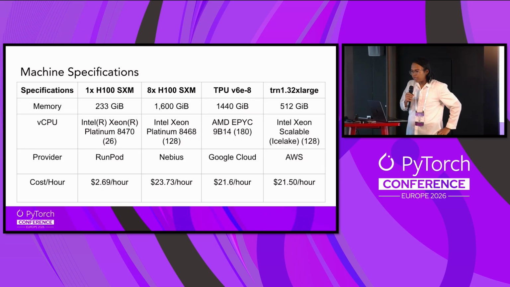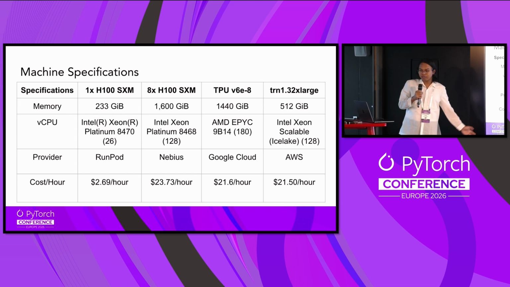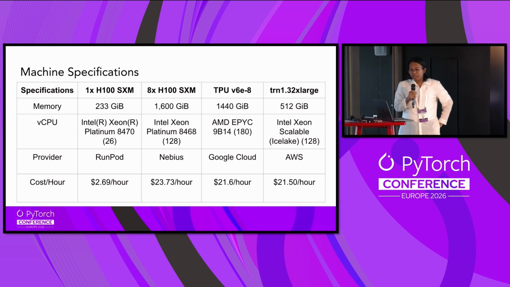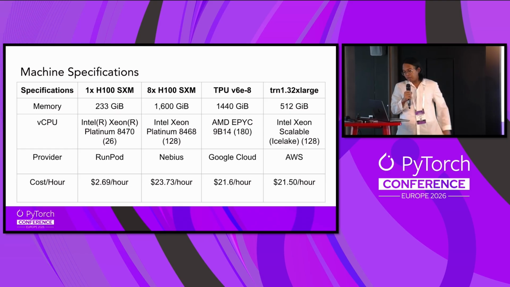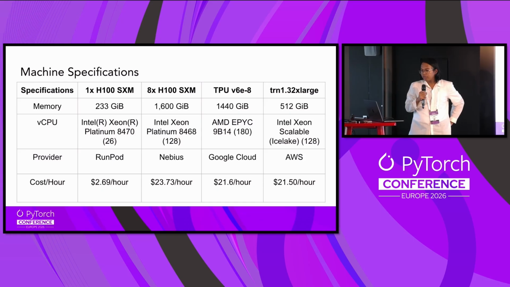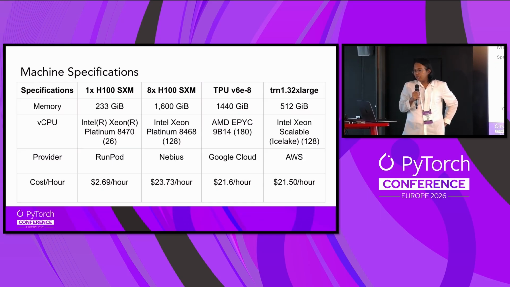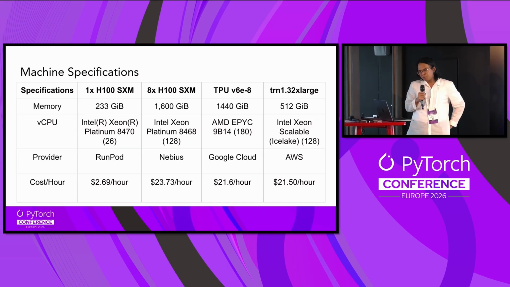So in terms of benchmarks, I've gone with an economic machine, and I've gone with the heavy machines. I also did multiple providers: RunPod for the 1x H100, Nebius with the 8x H100, and TPU. So the last 3 are mostly priced the same.